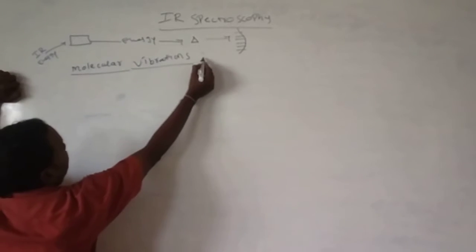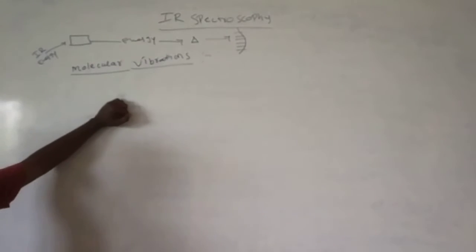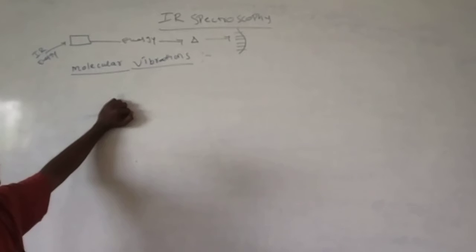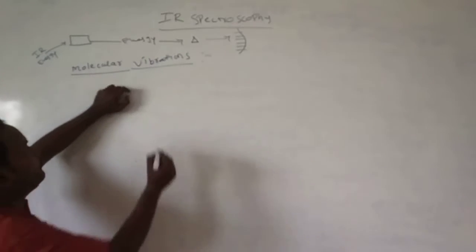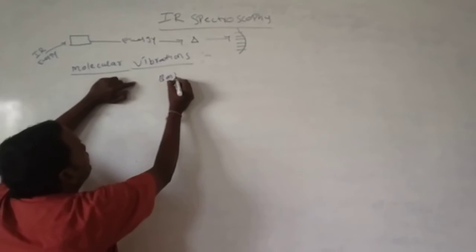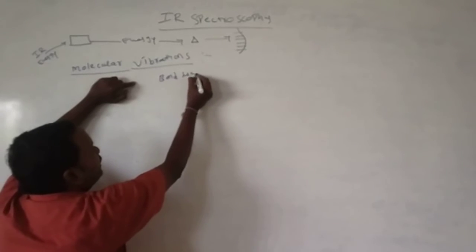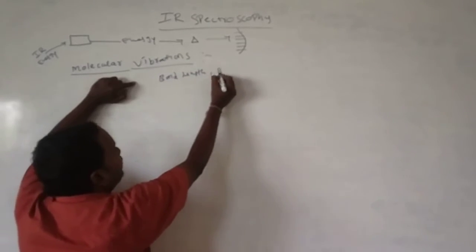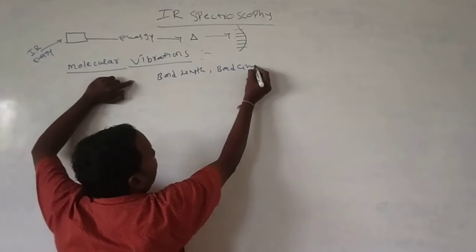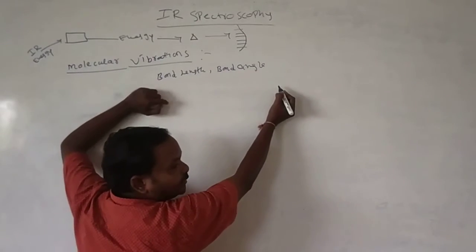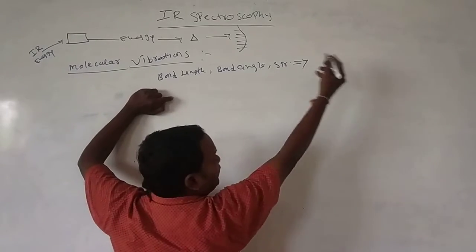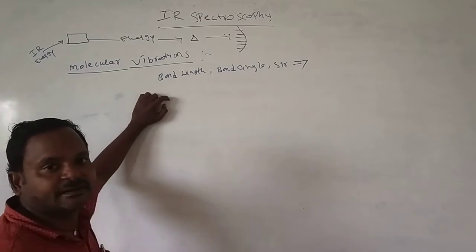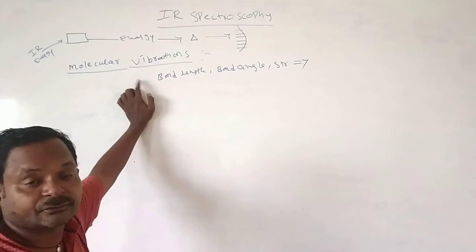Such vibrations we call molecular vibrations. Here we have different types of vibrations. After the vibration, the bond length of the molecule, bond angle of the molecule, and structure of the molecule will be changed.